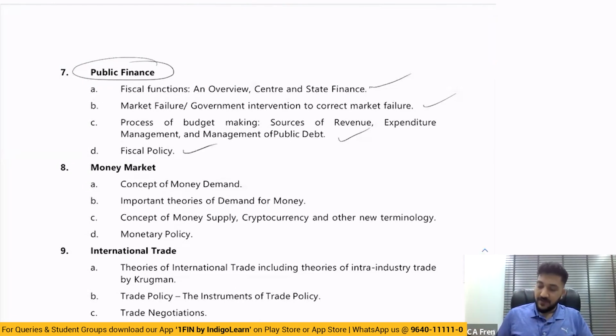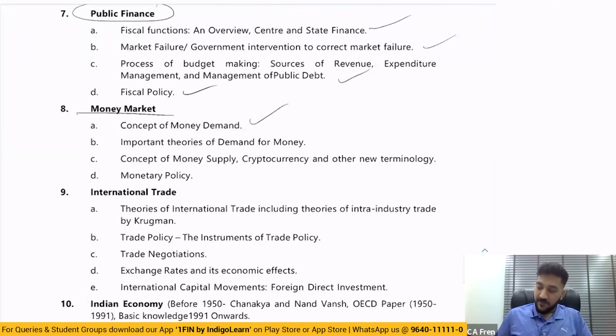So even fiscal policy has been continued from the previous syllabus. Money market is also continued from the previous syllabus. I'm talking about the previous inter syllabus. Then concept of money demand, money supply, and cryptocurrency. Okay, so these things have been detailed a little more.